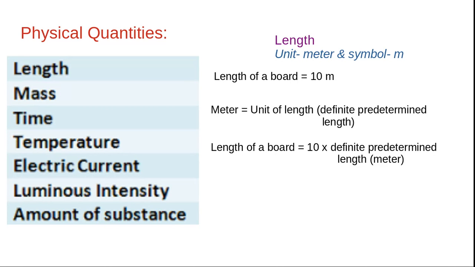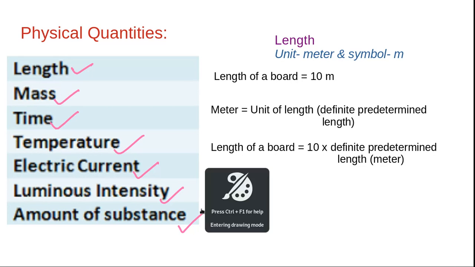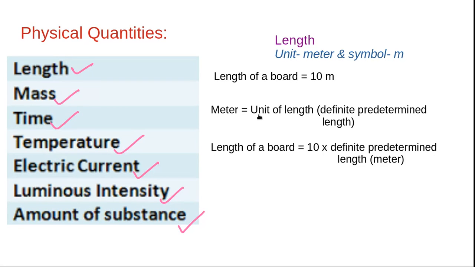Why am I saying again and again definite predetermined length? Suppose in olden days, if you asked a person the length of a board, they could say it is equal to 10 hands. One person's hand length is 9.5 centimeter, so he would say the length of the board is 95 centimeter.